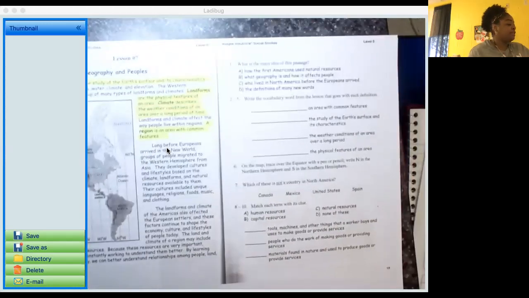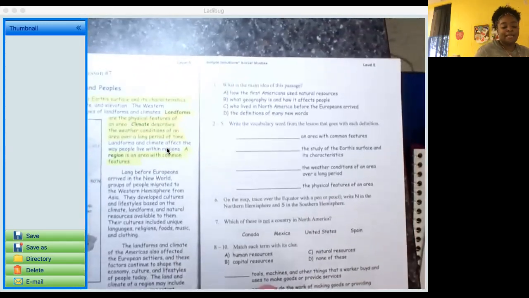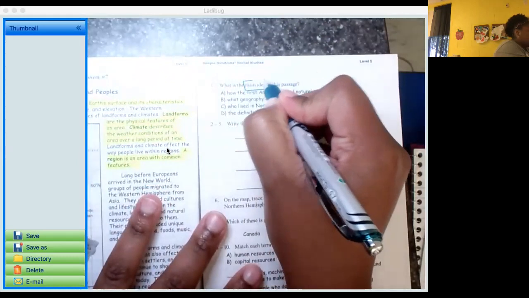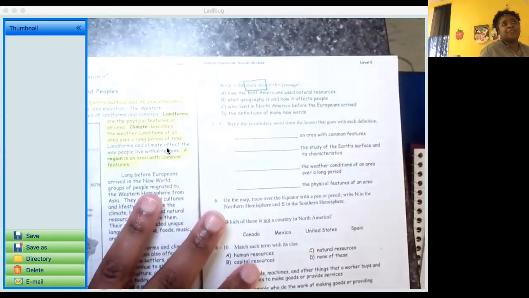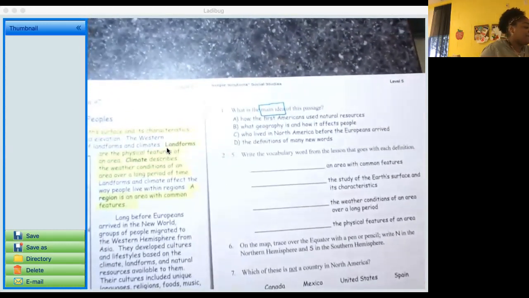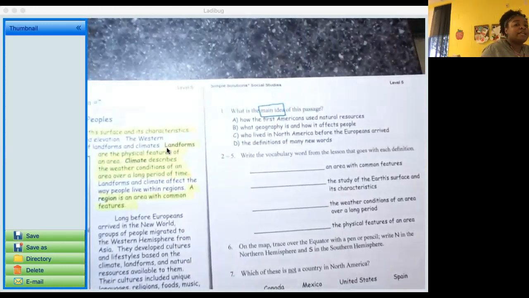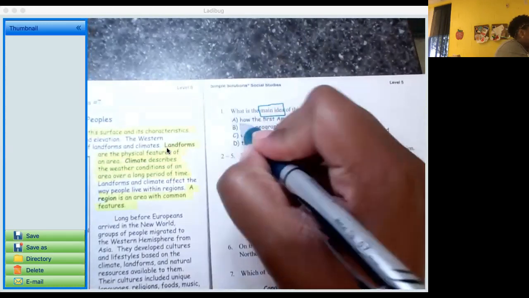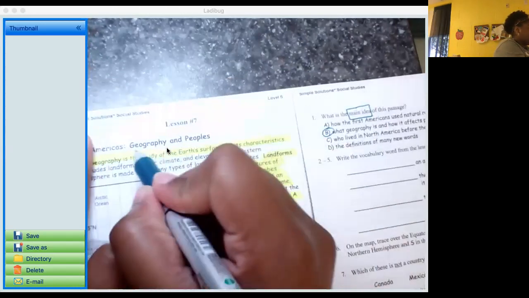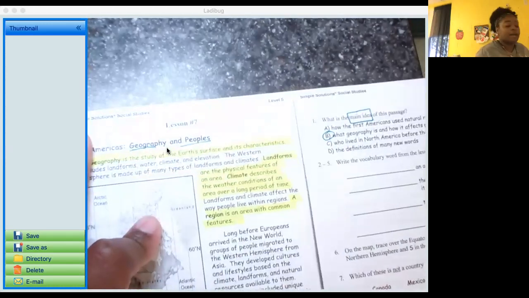You should have already read these. Number 1 says, what is the main idea of this passage? I'm going to put a box around main idea, because that's a term that you should know from 4th grade and 3rd grade as well. Basically, what is this passage mainly about? Take a second to look over the answers. All right, the answer that you should have chosen is B, what geography is and how it affects people. Another clue, if you look at the title, literally, geography and peoples.